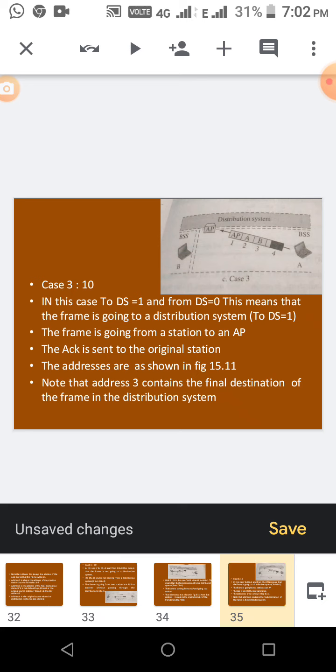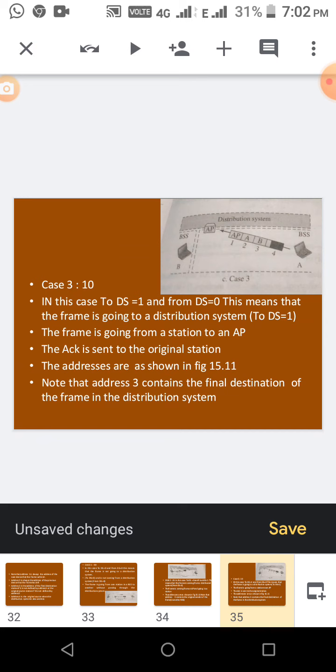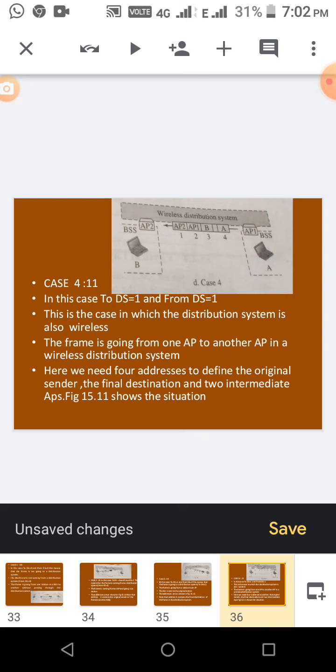So if the bits are 1 0 means it is going to the distributed system, from a BSS to a distributed system. To DS equal to 1 and From DS equal to 0. And then 1 1 means what? In this case the distributed system is also wireless, that is it's coming from one distributed system to another distributed system. Wherever 1, that is a distributed system. If it is 0 means that is not a distributed system. Okay.